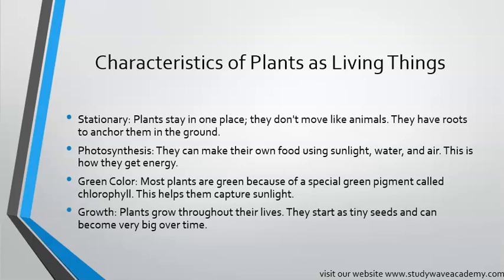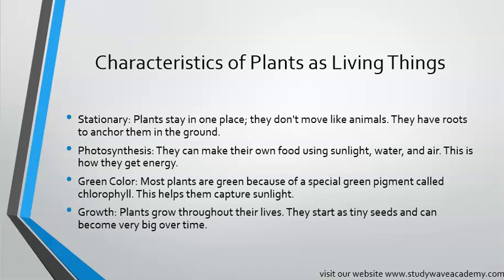Photosynthesis. They can make their own food using sunlight, water, and air. This is how they get energy. So plants need sunlight to make their own food. Sunlight is their source of energy. Green color. Most plants are green because of special green pigment called chlorophyll. This helps them capture sunlight.